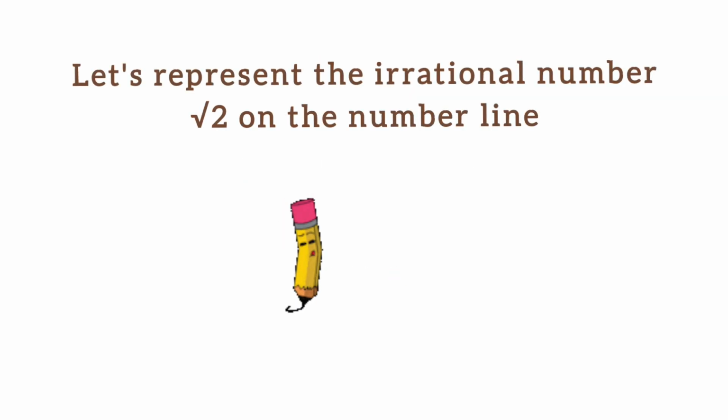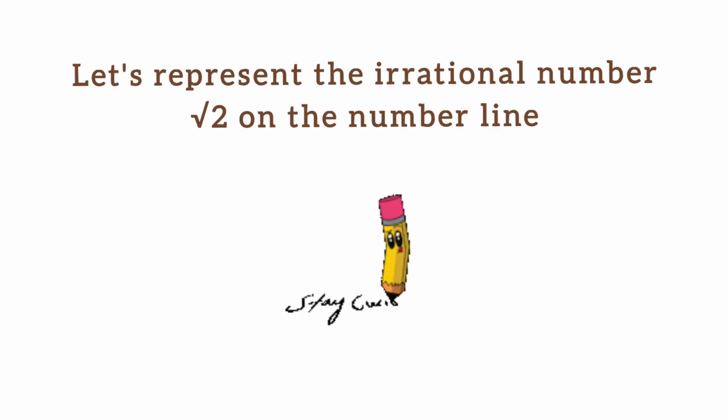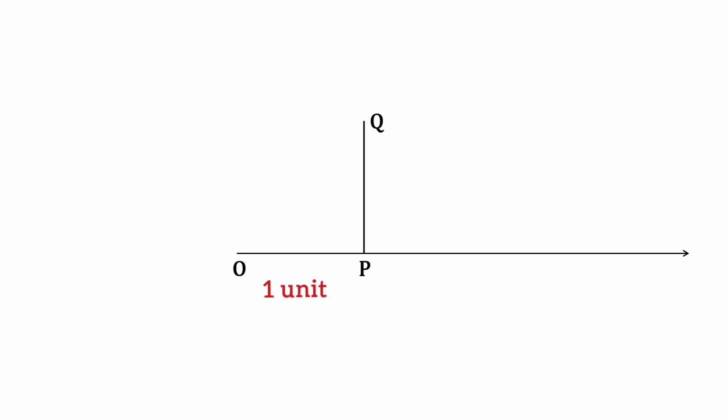Let's represent the irrational number root 2 on the number line. First, draw a straight line to serve as the number line. Take OP as 1 unit and at point P draw a perpendicular line PQ of 1 unit. Connect the points O and Q to form the triangle OPQ.